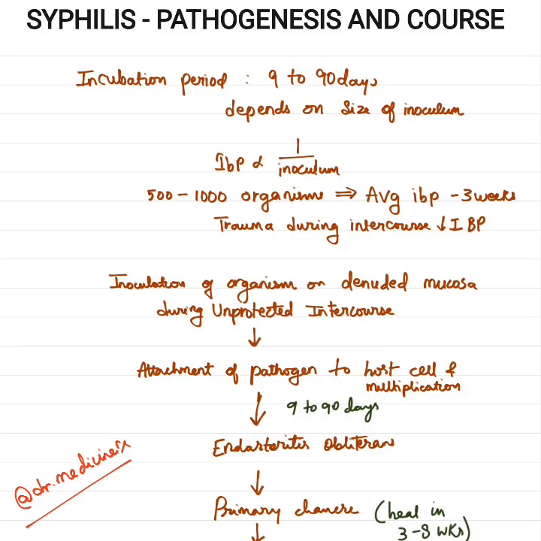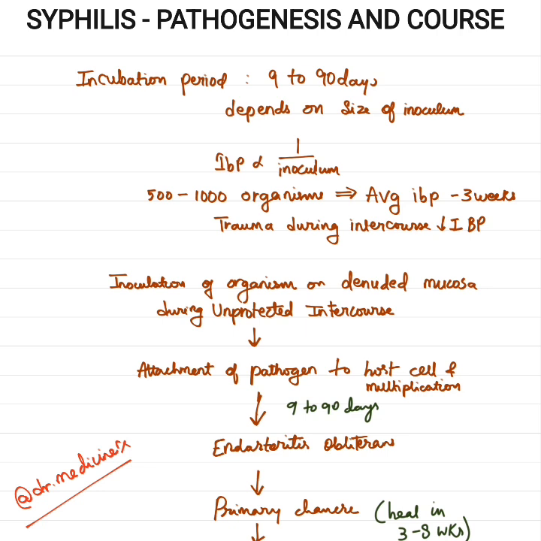Medicine RX, and in today's video we'll be discussing the pathogenesis and course of syphilis. The incubation period for syphilis has a wide range, between 9 to 90 days, and the cause for this range is that it depends on the size of the inoculum. So the larger the size of the inoculum, the shorter the incubation period.